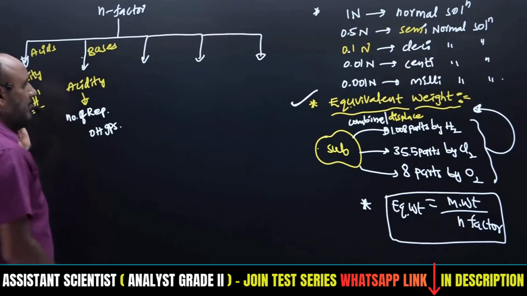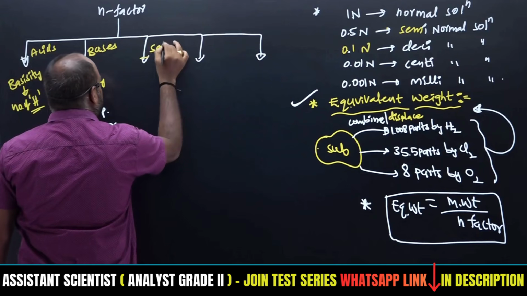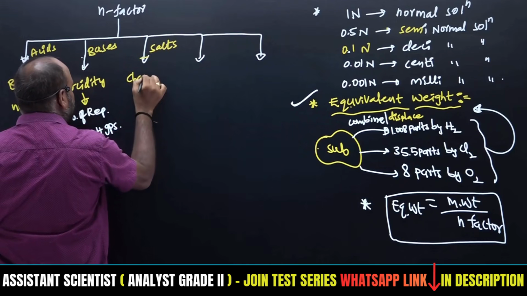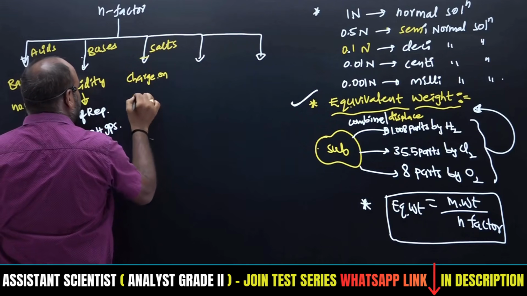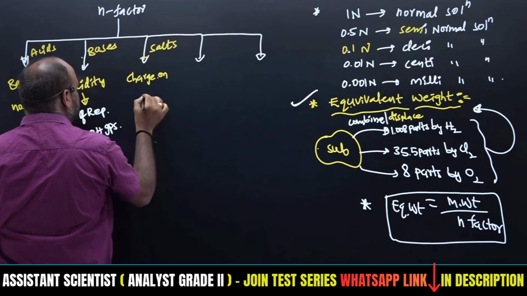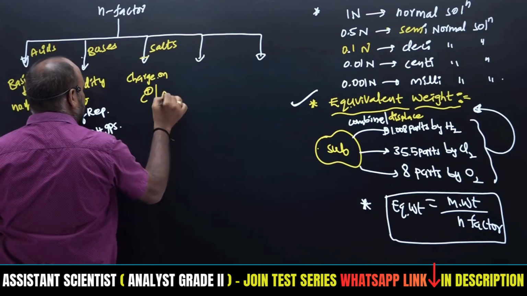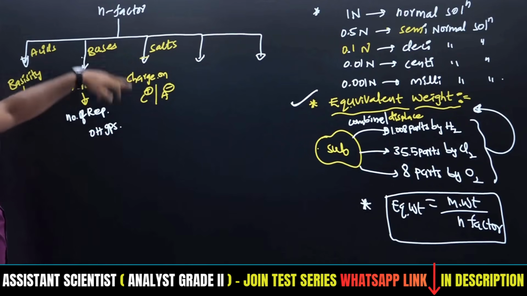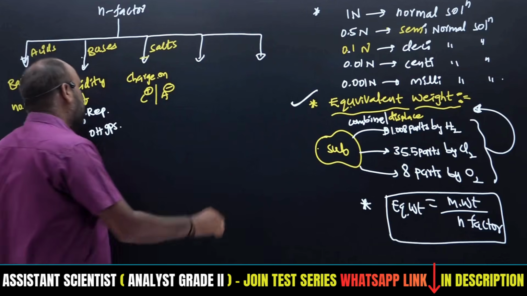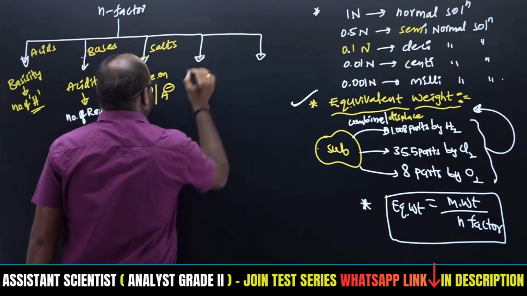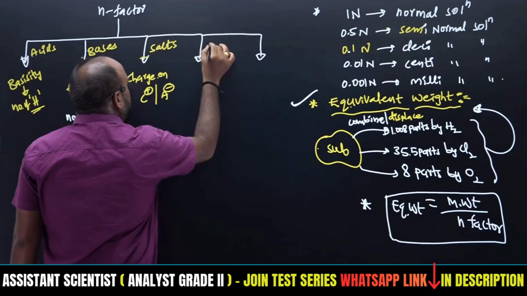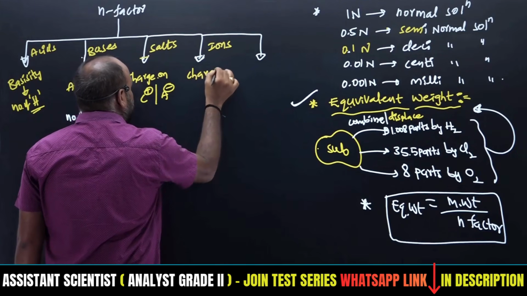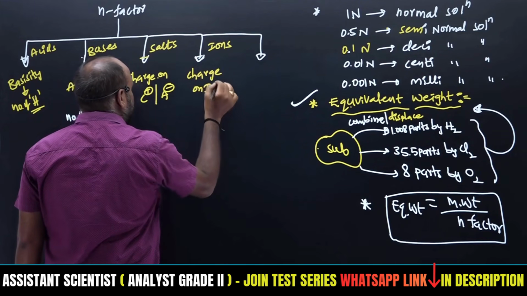Then the n factor for salts. For salts, what do we take? The charge on either the cation or the anion. We should take only one of them. So the charge on the cation or anion will be equal to the n factor. Next, ions: the charge on the ion.